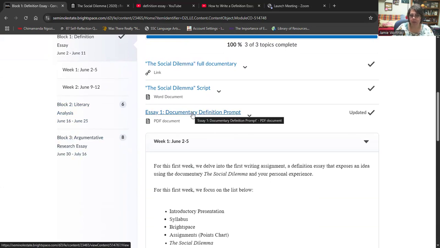So the documentary, we want to watch the documentary, and then we're going to write a definition essay where we're redefining a term like friendship, right? I have a whole list on the prompt, a whole list of ones you can choose from. And if you don't want to use one of the ones that I have, then you can ask about a different word. Right, I'm going to go back to that. After this definition essay, we're going to go into detail at the end of this video.